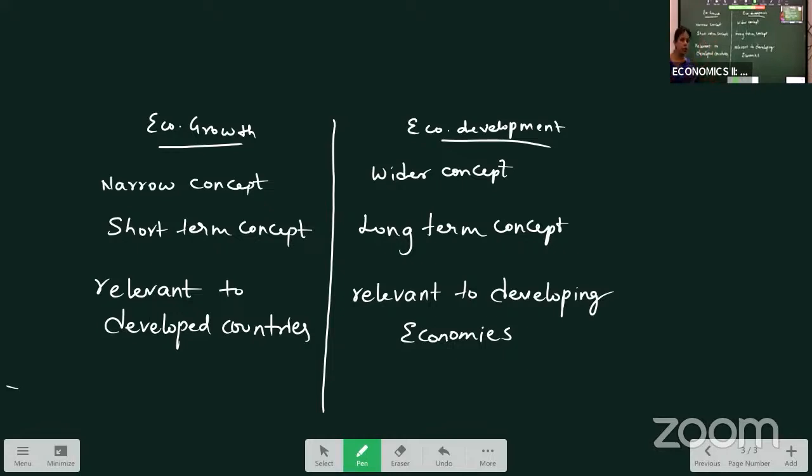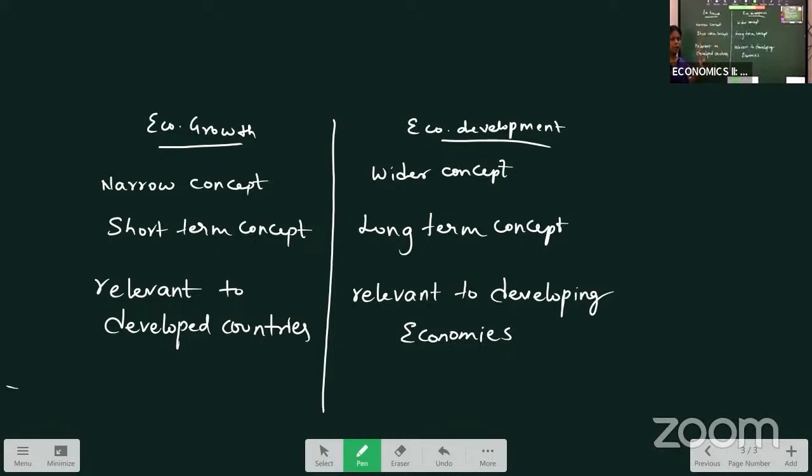Economic growth is a short-term concept because continuously for 1 year, 2 years, our income is increasing. We say growth is recorded. Whereas development is long term. In 1 or 2 years, we cannot develop, right? That is not possible in the short term. It takes a long time period, like 10 years, 20 years, for development.